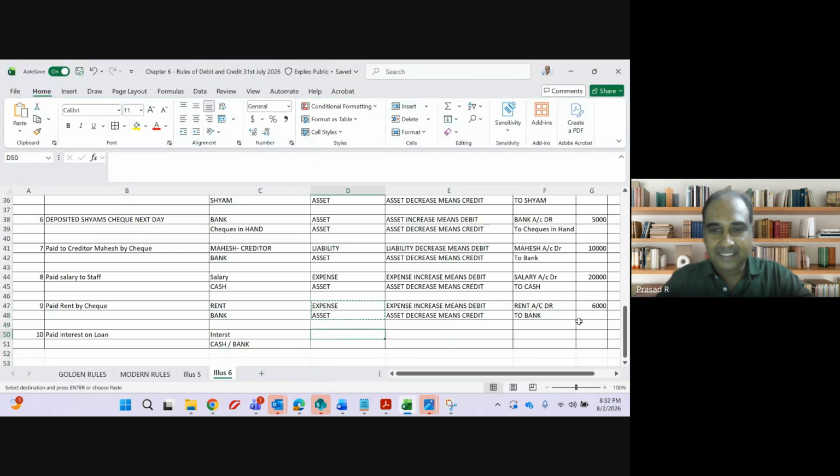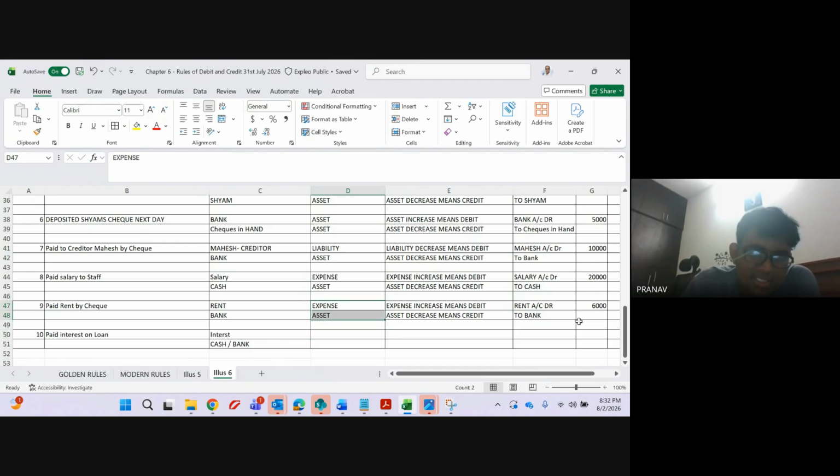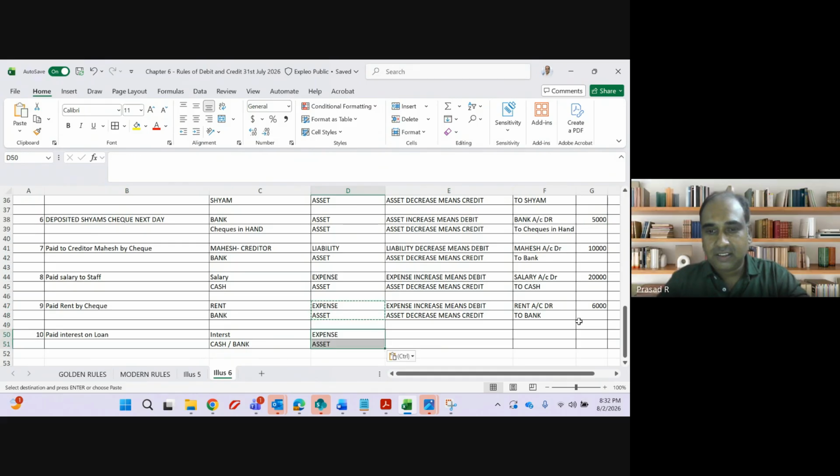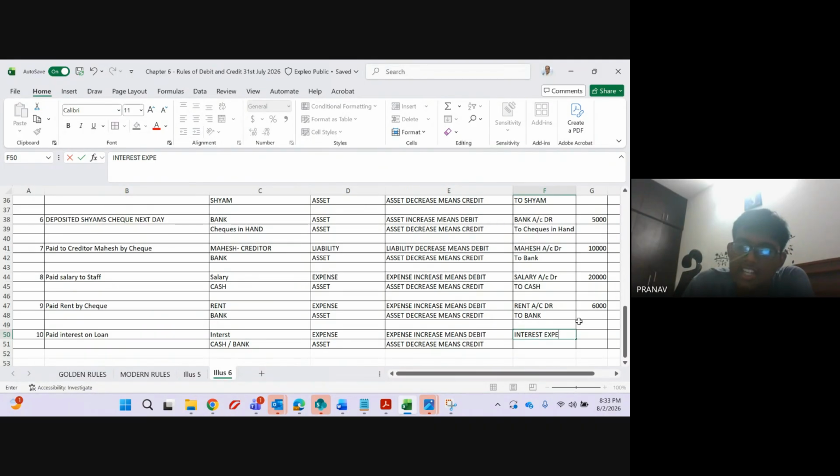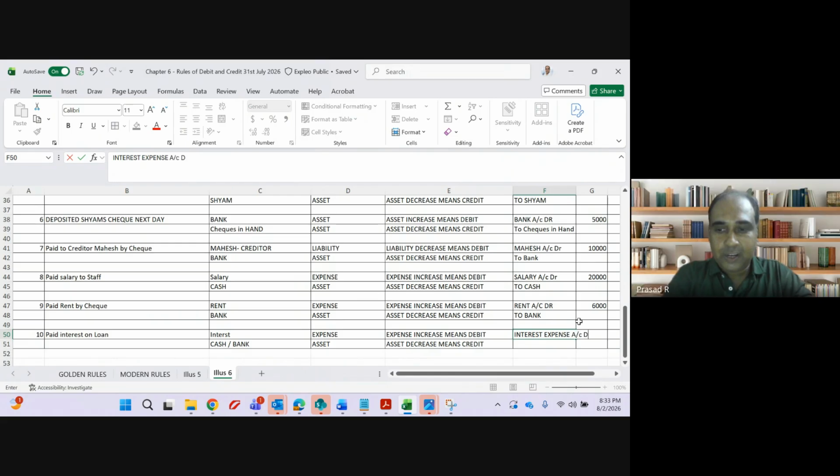Same: expense and asset. I am making a payment of interest. When I make a payment of interest, it is an expense, right? Interest expense account debit to cash or bank. Just mention any one in the exam, guys. Either cash or bank.